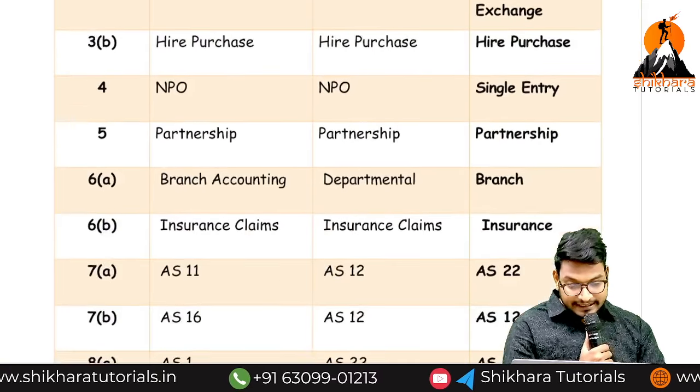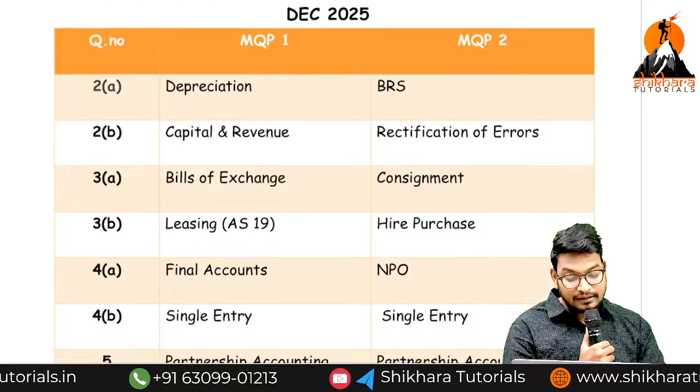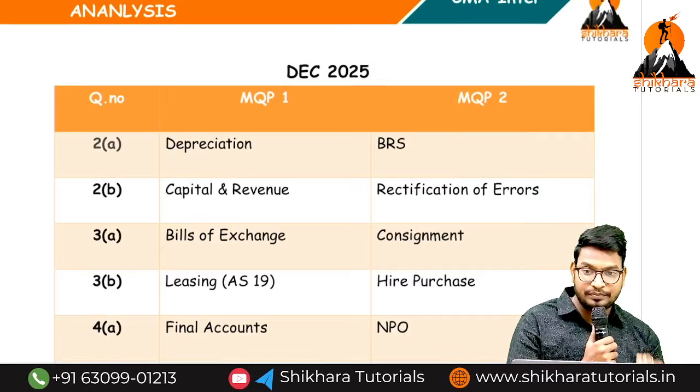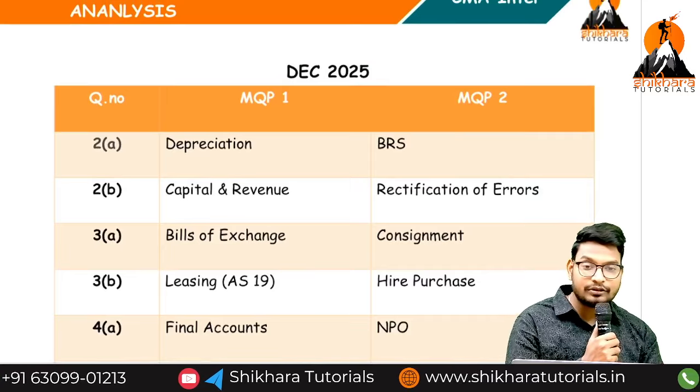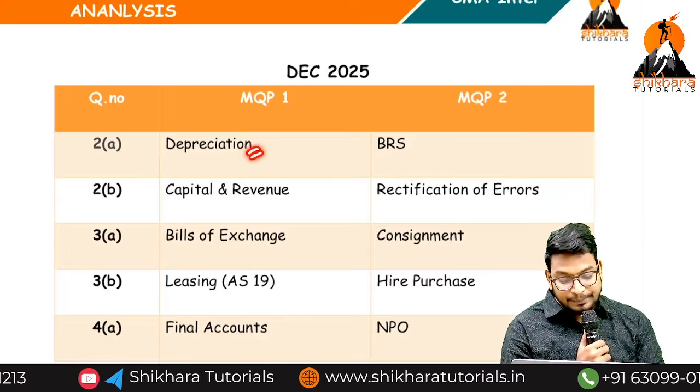Sir, this is my conclusion based on the previous attempts. I have gone through the recent attempt of December 2025 MQPs also. See these MQPs and we can understand what topics we will get in 2A, 2B like that. So depreciation, BRS.